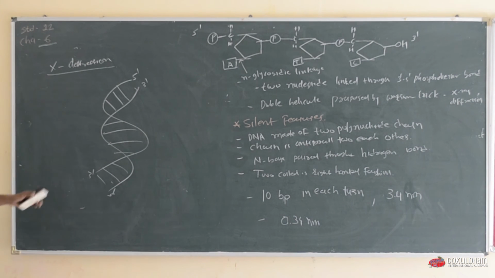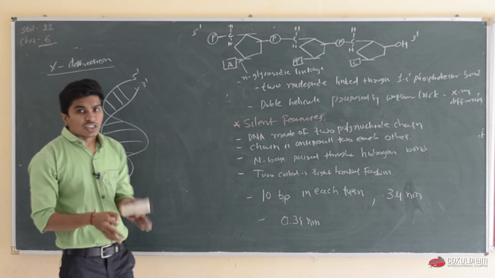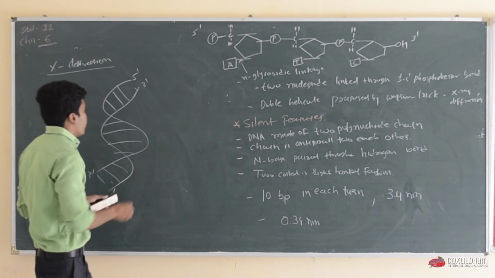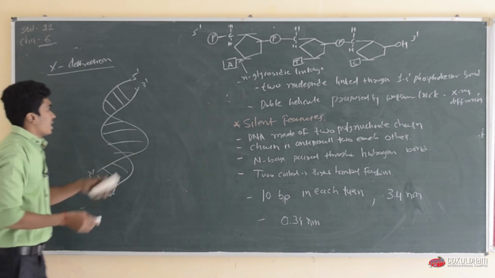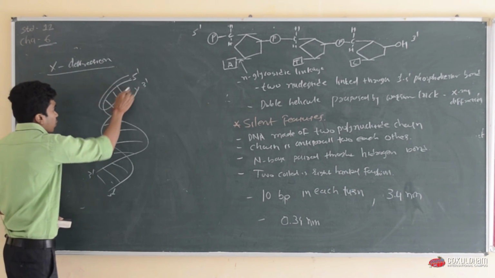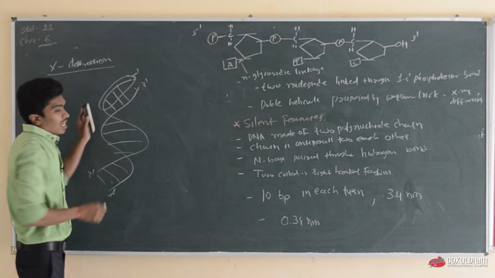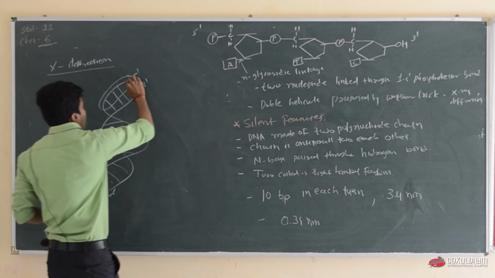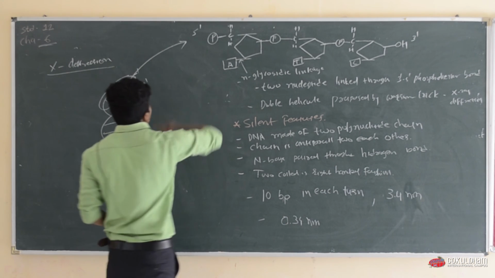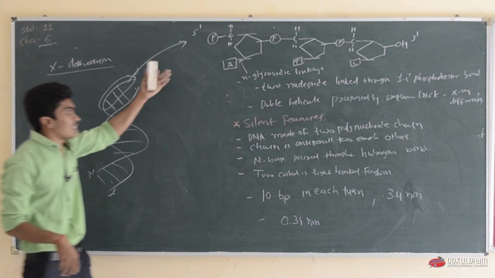So let us see the actual ultrastructure of this DNA. Let us see one strand only first. Okay, if I zoom in on a single strand, it will look like this,